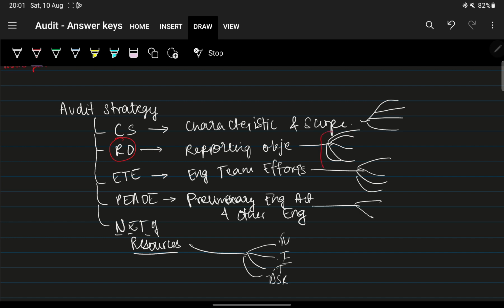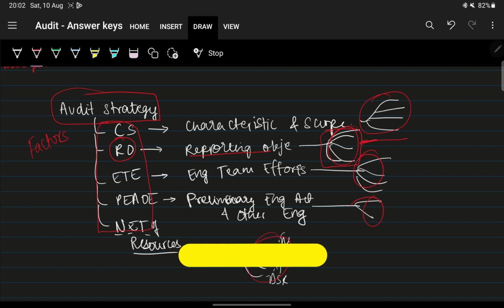So they are asking you to explain these 5 things under this subheading under audit strategy elements, or what sets the audit strategy, the factors to be considered during the audit strategy. First of all, in factors only there are these five parts, and inside that there are multiple things. About this particular thing they are asking.